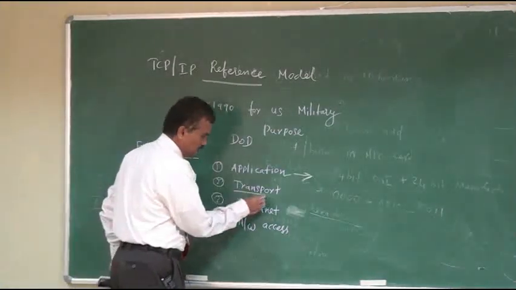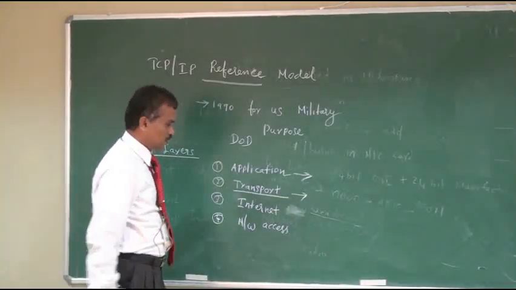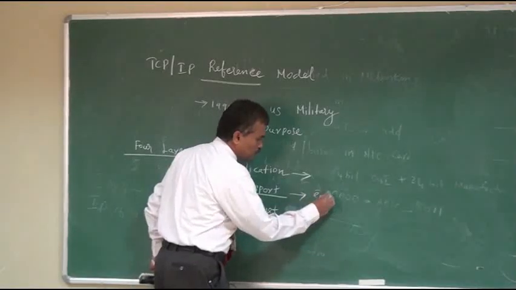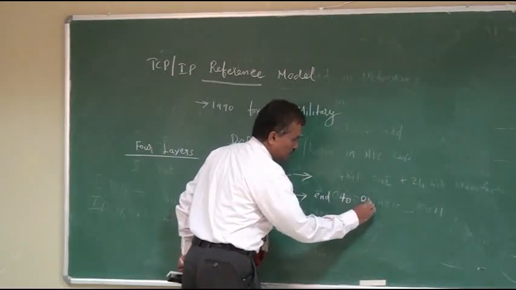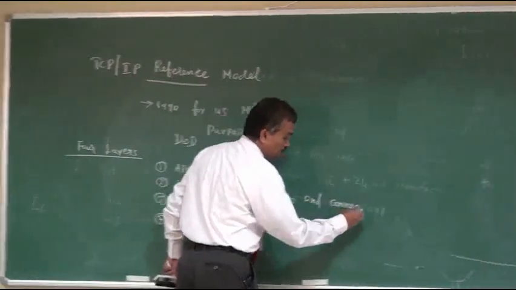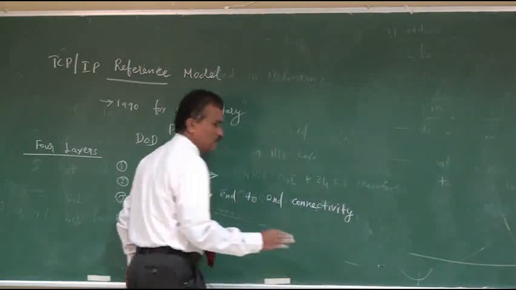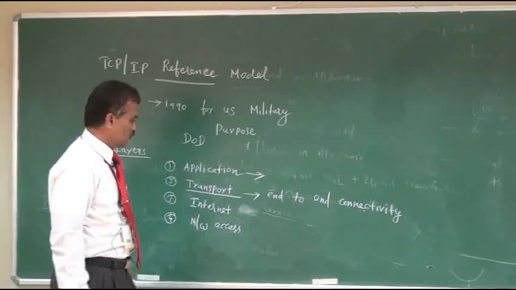Next one, transport layer. The main purpose of the transport layer is end to end connectivity. It checks the connectivity between the application processes, right?